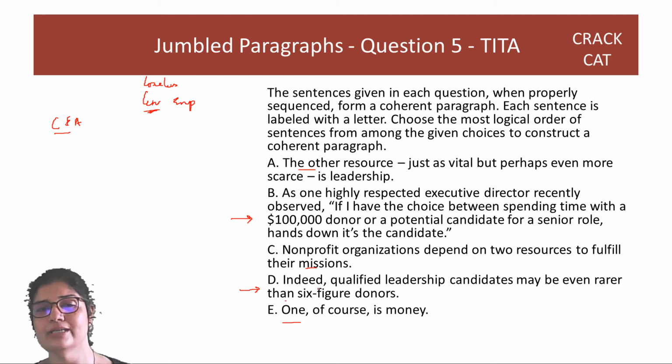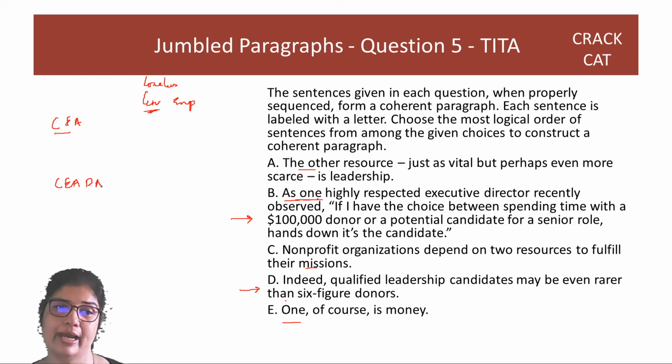So you see, when you say as one here, the as is an example to something. So it has to be CEA, which is an introductory thing, ending with yeah, it is scarce indeed, and as one highly, right? So this is your order. Wait a second, you have CEA and D, B. CEA, D and B. Right?